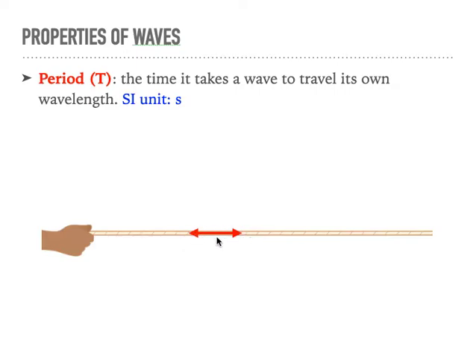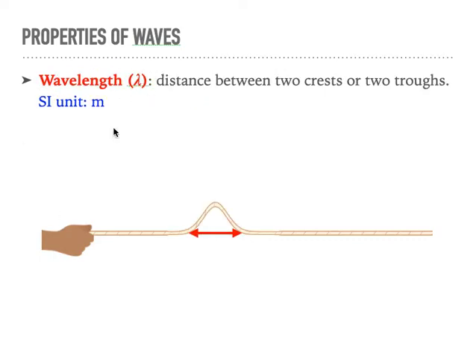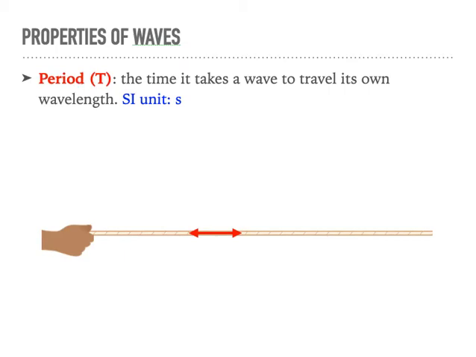I didn't put the units because I don't know if it's 1 meter, or half a meter, or 10 centimeters. Anyway, it's a distance, and the time it takes to travel the distance of the wavelength, that's the period.